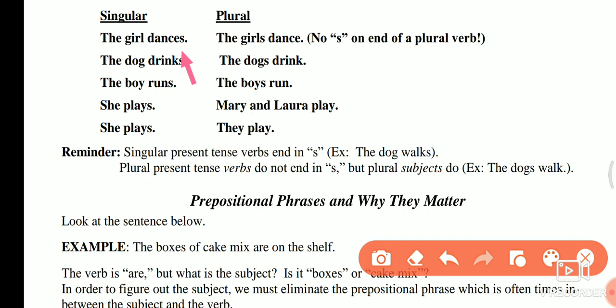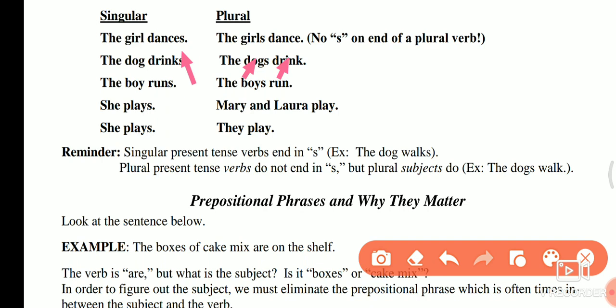And what is plural? Here it is shown: the girls dance. So in plural, always keep in mind, there is no s on the end of a plural verb. Whenever you see the plural, it should not end with s.